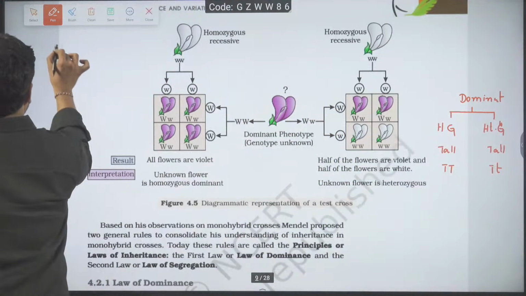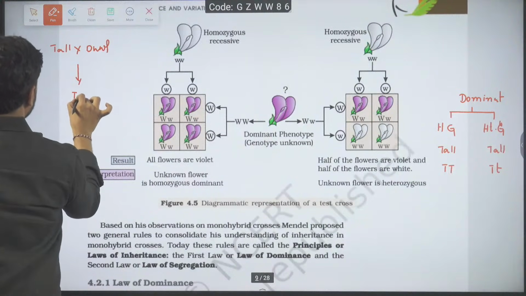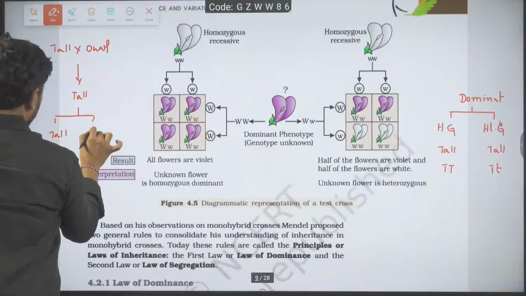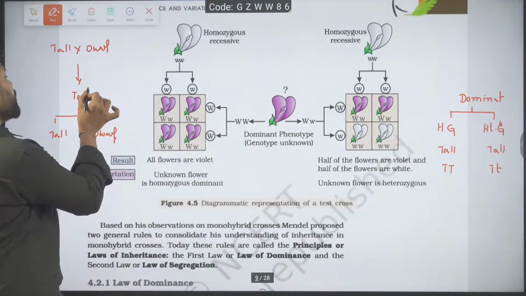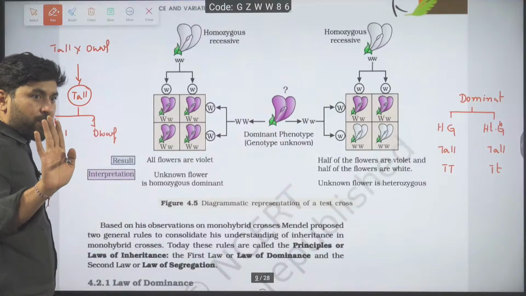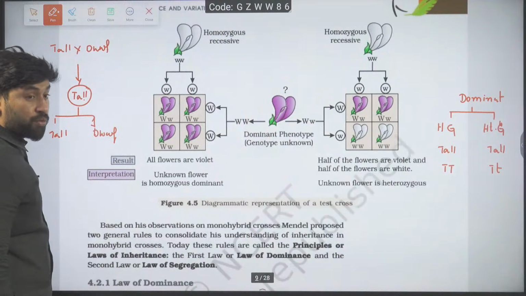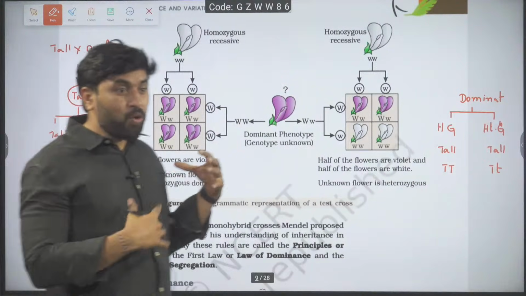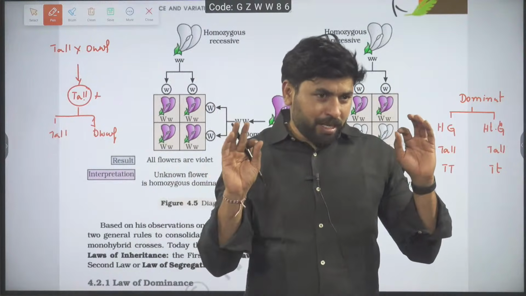Be careful. Tall, dwarf, I have seen many ways, and this is tall, and then we will have tall, and dwarf. Imagine a statement. I wanted to know this tall is homozygous tall or heterozygous tall. Is it okay? I wanted to know this tall is homozygous tall or heterozygous tall. What I have to do? I have to cross it with, okay, known genotype.